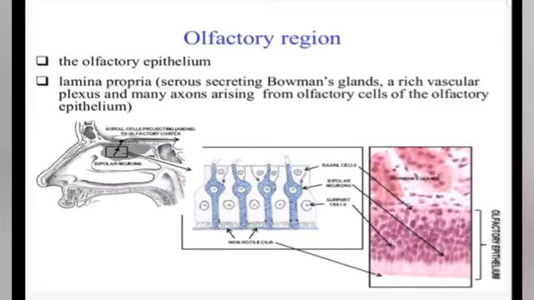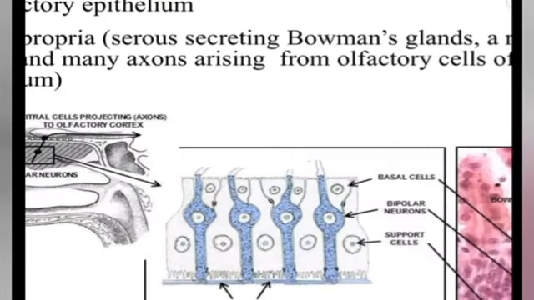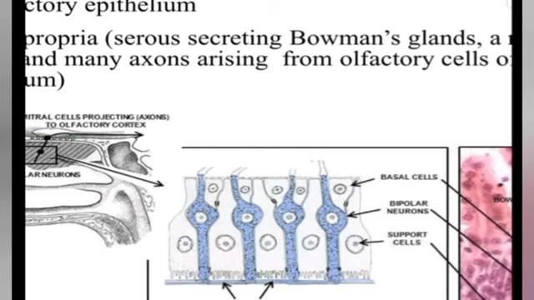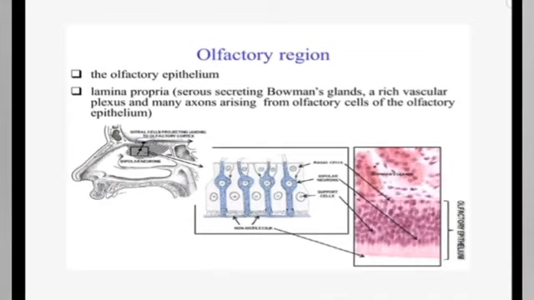The olfactory receptor cells are bipolar neurons possessing a cell body, a dendrite which extends to the mucosal surface, and an axon which leaves the epithelial surface. It enters the underlying connective tissue and joins the axons from the other bipolar neurons to form the fascicles of the olfactory nerve.